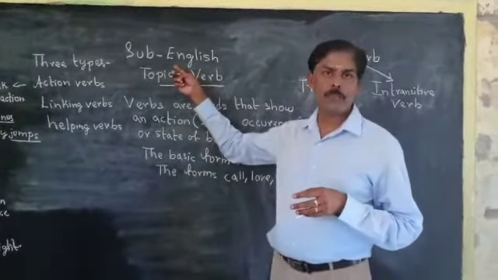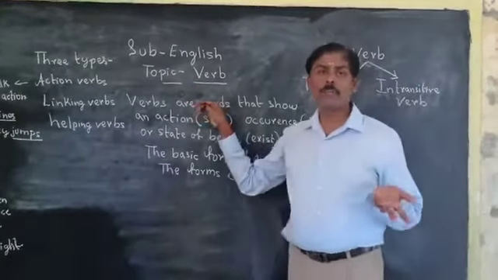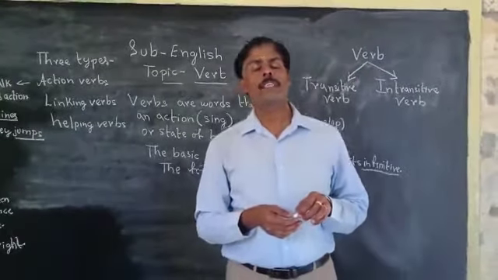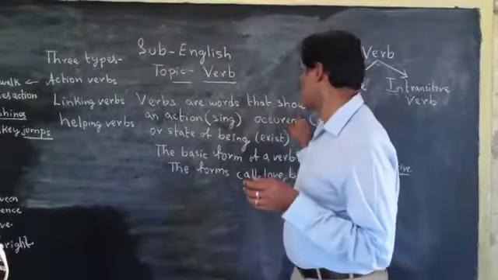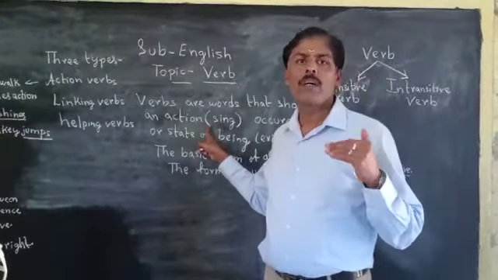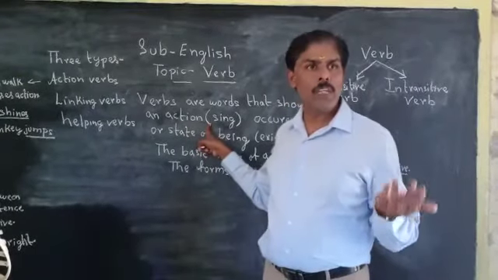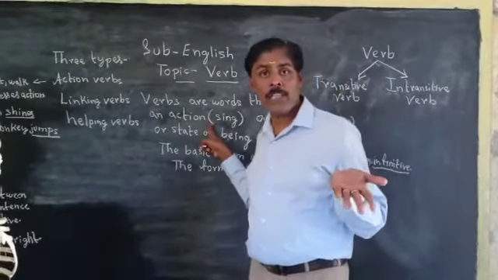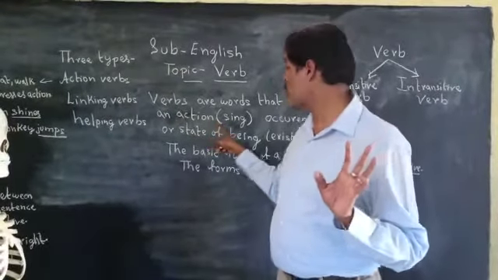I'm dealing with the subject English, and the topic that I'm going to take up is verb. What are verbs actually? In a simple example, to understand what a verb is, it is called the action words. All the action words are called verbs. Verbs are words that show an action. Any action that you do is called a verb. For example, dance, sing, walk, eat, dream, jump, swim, play, read, write. All these action words are called verbs.